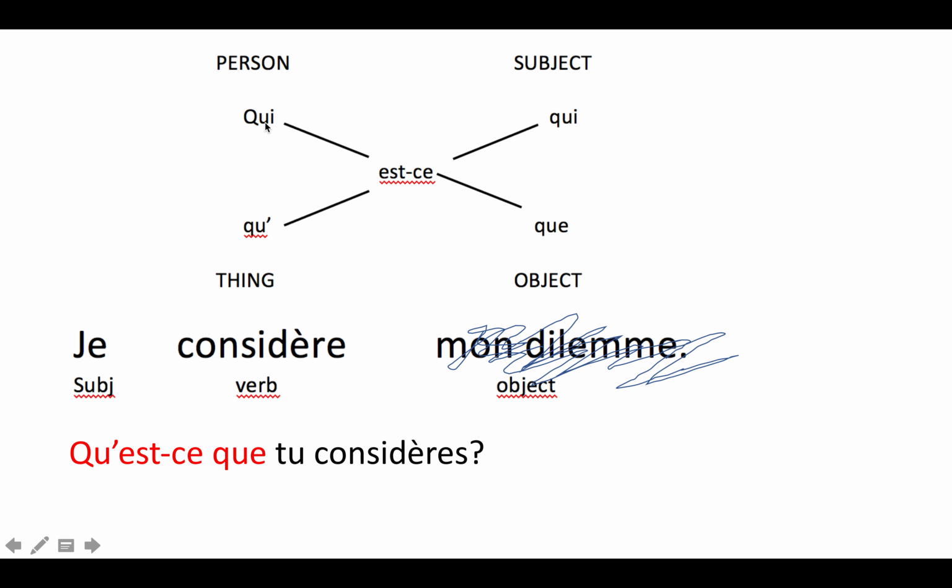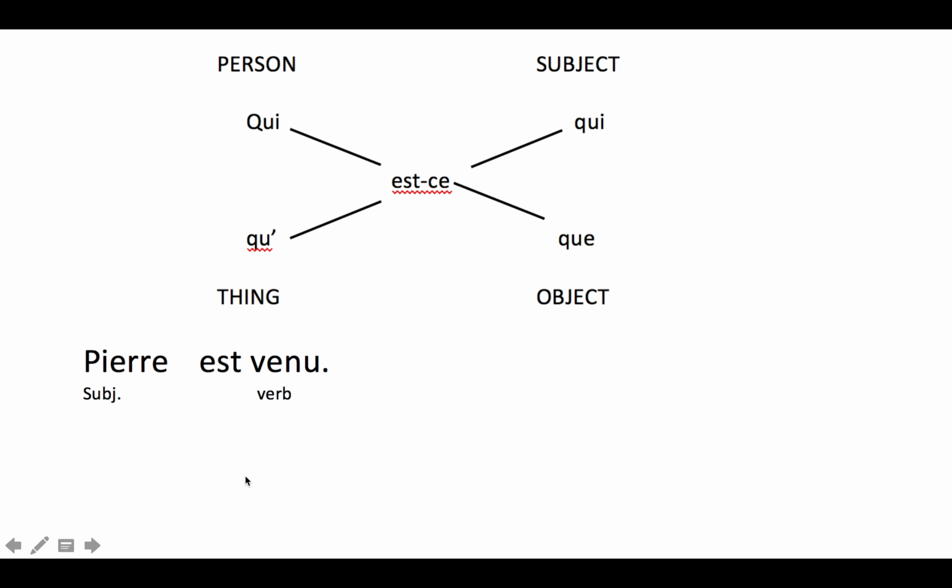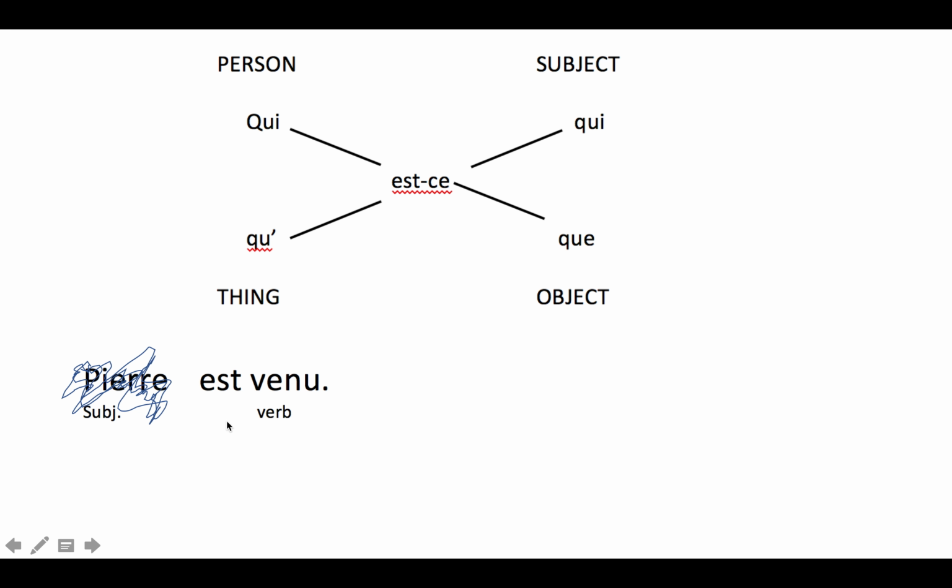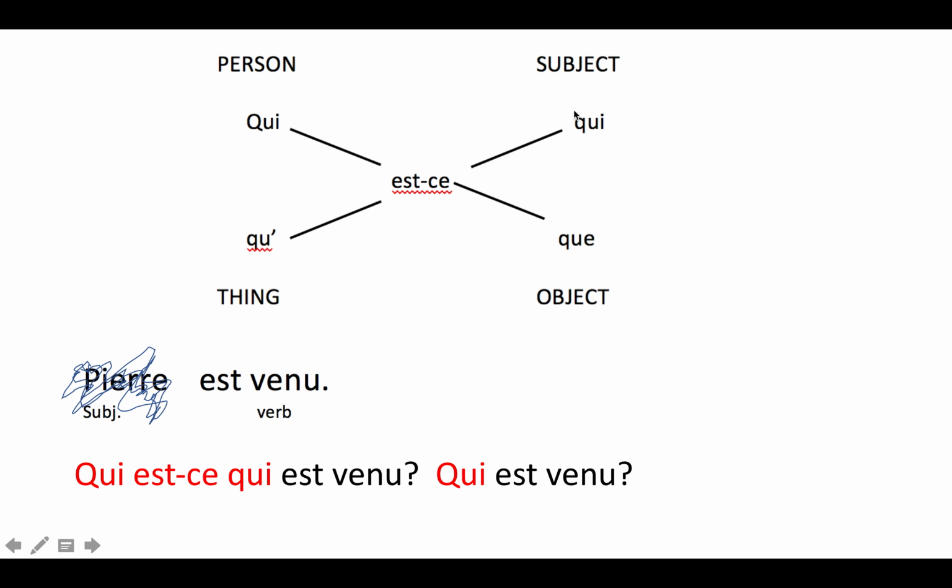Before we saw that there was another option for this one. But for qu'est-ce que, the only option is qu'est-ce que. Let's look at another one. Pierre est venu. Pierre came. Say I didn't hear who came, so I hear "est venu." I'll say, who came? Now I'm going to be replacing a person, and I'm going to be replacing the subject. So I'm going to say qui est-ce qui? Qui est-ce qui est venu? Or I could just say qui est venu?